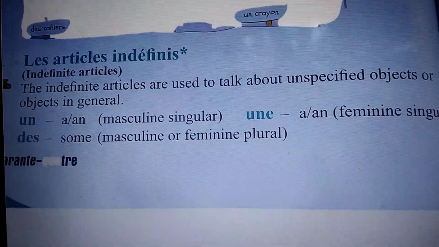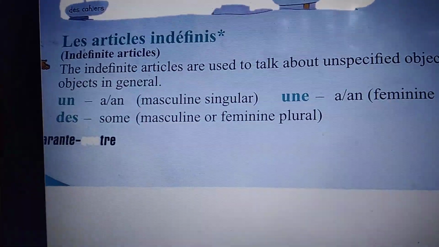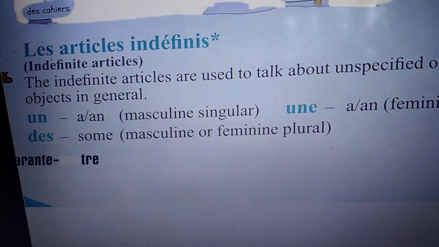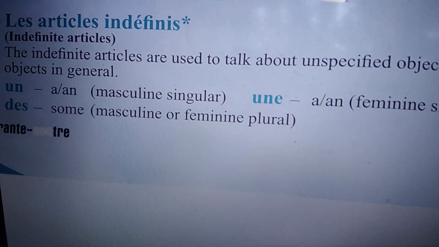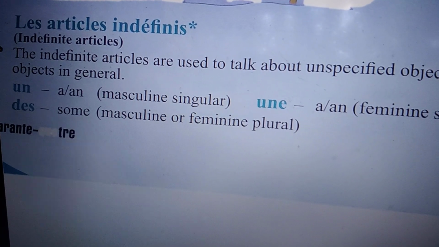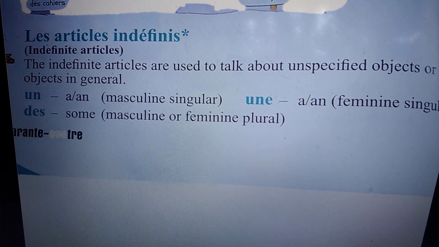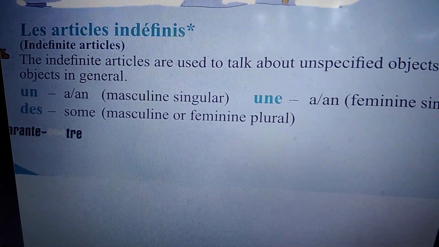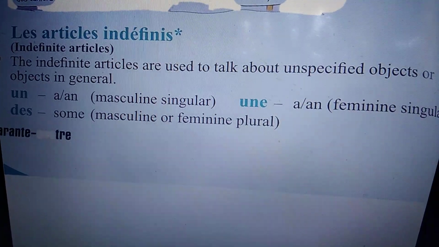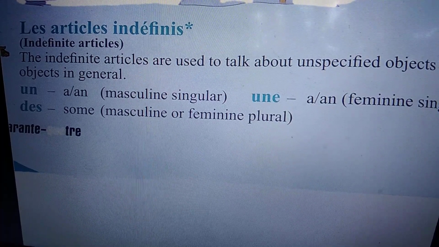There are three indefinite articles: un, une and des. So we use un if the noun is masculine singular, une for the feminine singular noun and des for the plural if the noun is masculine or feminine, but it is plural, so we will use the article des.